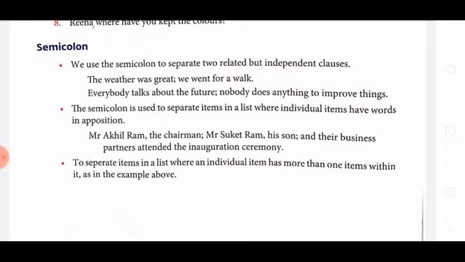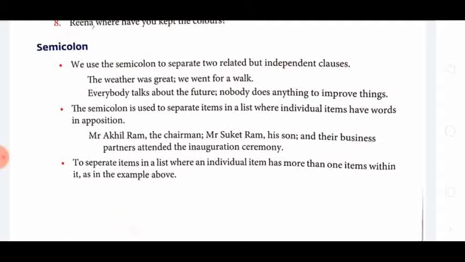The semicolon is also used to separate items in a list where individual items have words in opposition. Here: Mr. Akhil Ram, the chairman; Mr. Suket Ram, his son; and their business partners attended the inauguration ceremony. The chairman is in opposition to Mr. Akhil Ram, so Akhil Ram is separated from the chairman by a comma, then a semicolon is there to separate the other items because it is a list. Mr. Suket Ram, again comma, his son, and again semicolon.